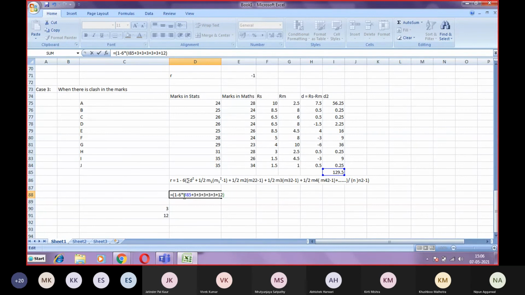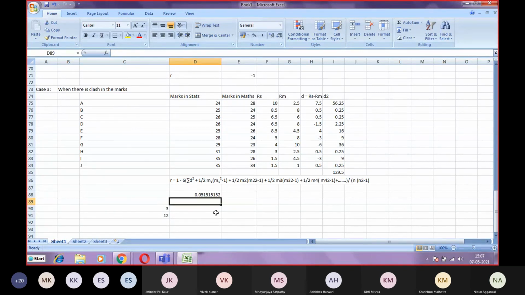So 1 minus 6 into this, divided by n into n square minus 1. So n is 10, so 10 into 10 square minus 1 is 99. Clear? So if you solve this, you will get 0.05.